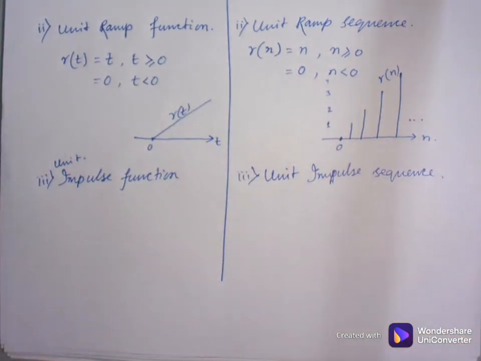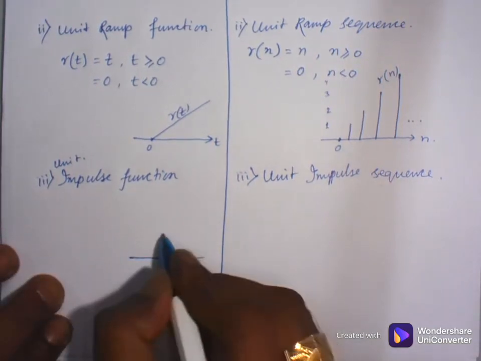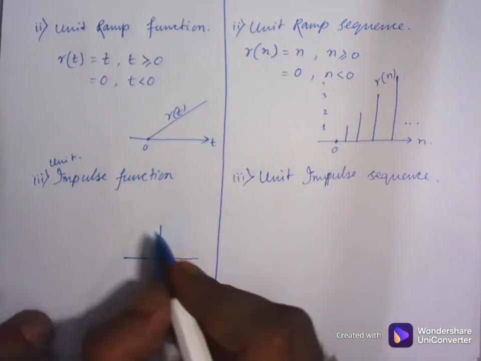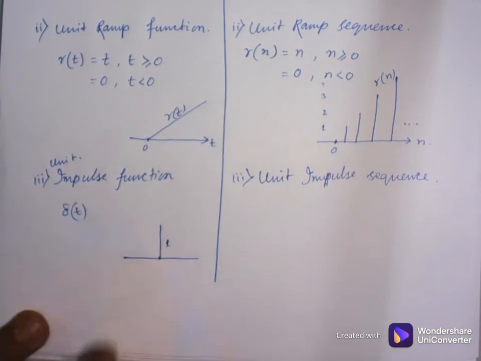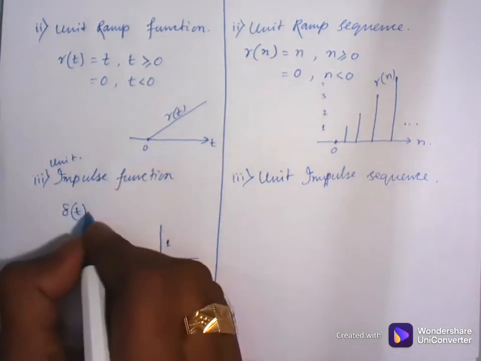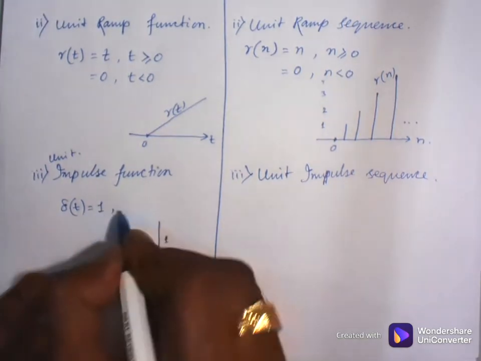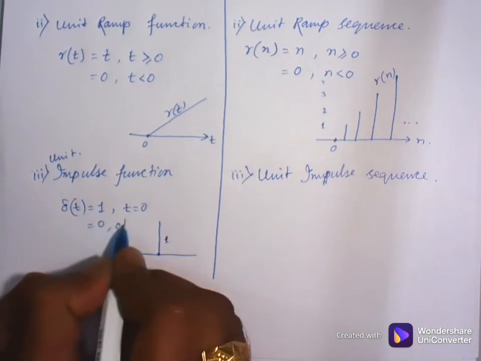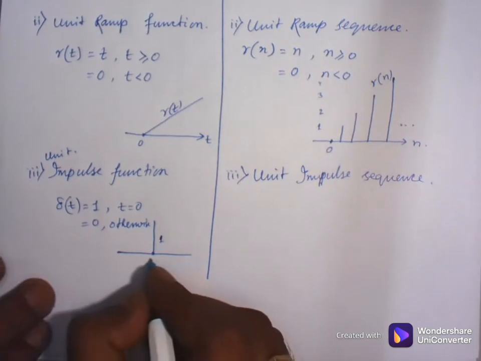Unit impulse function means that only at 0 it has a value, and its value is 1. It is represented by delta t equal to 1 at t equal to 0, otherwise it is 0.